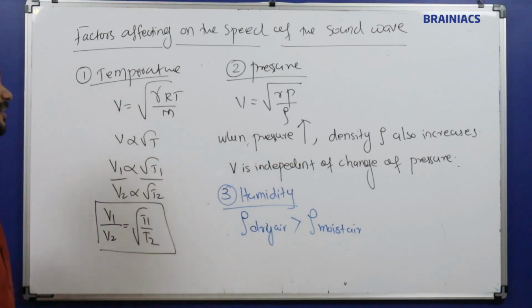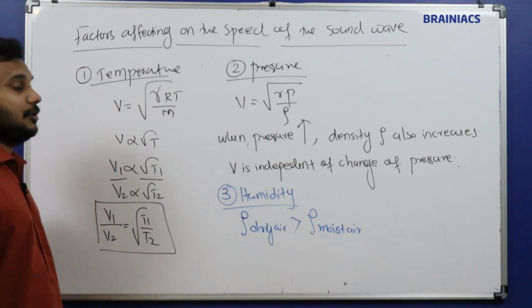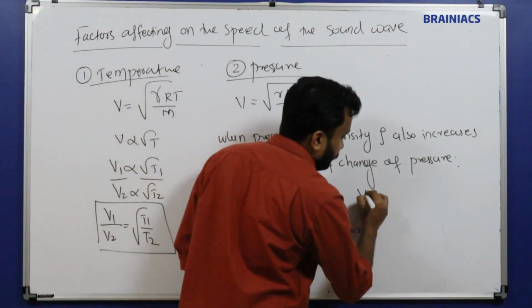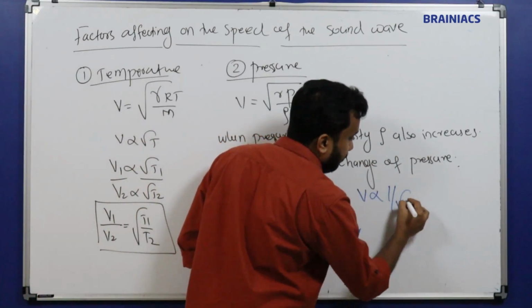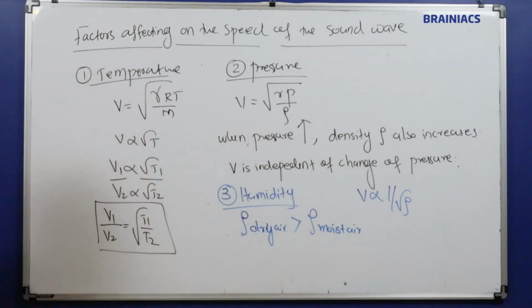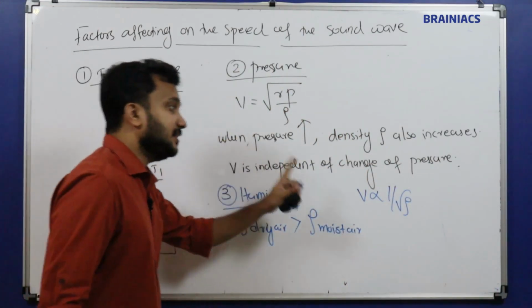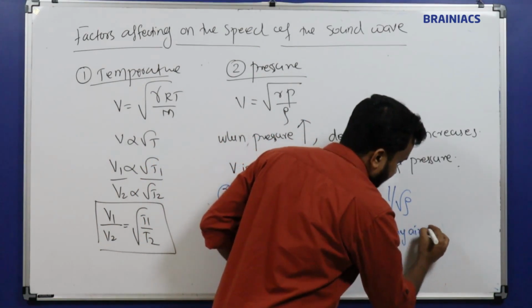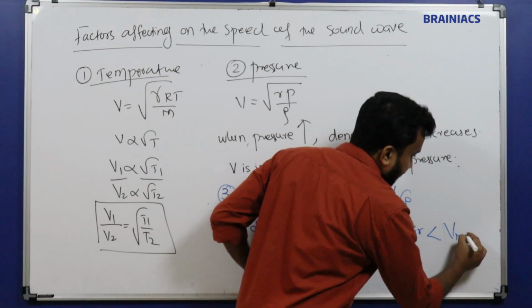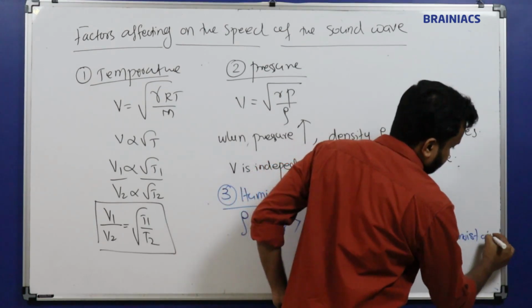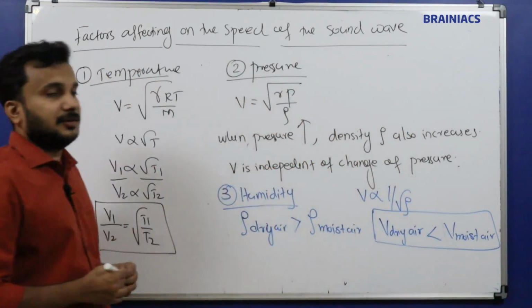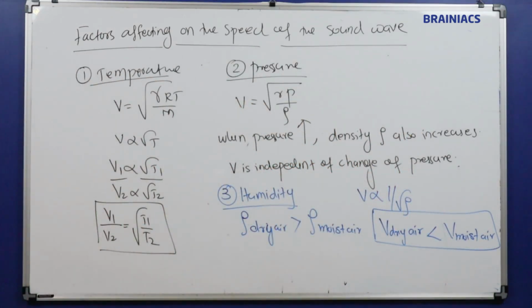I know the density equation: velocity comes in inverse proportion, so V is proportional to 1 by rho. So the velocity in dry air is less than the velocity in moist air. Okay, so those are the things here.